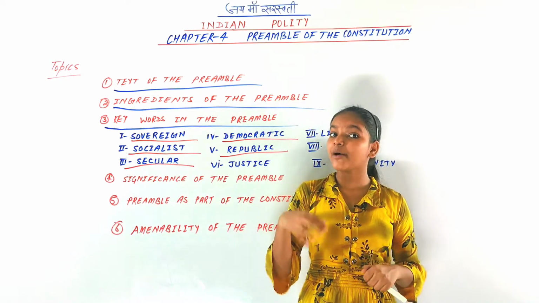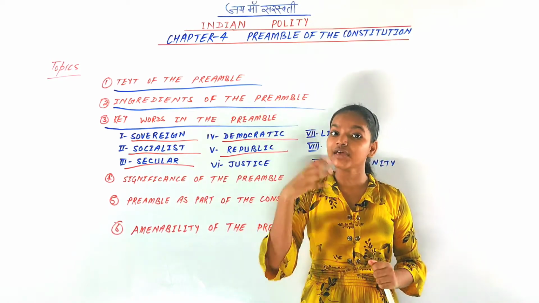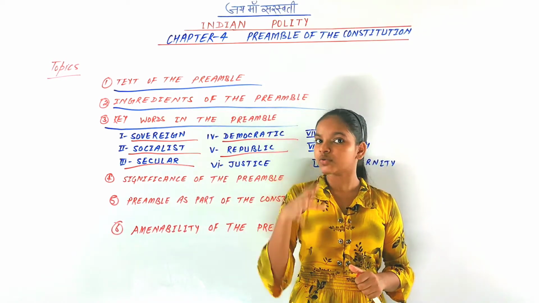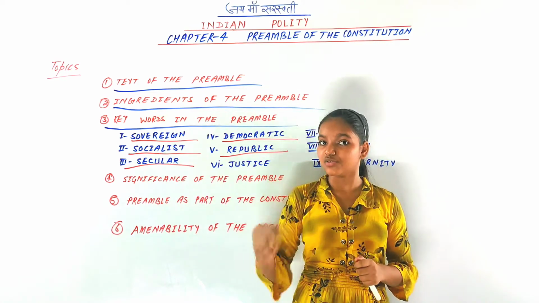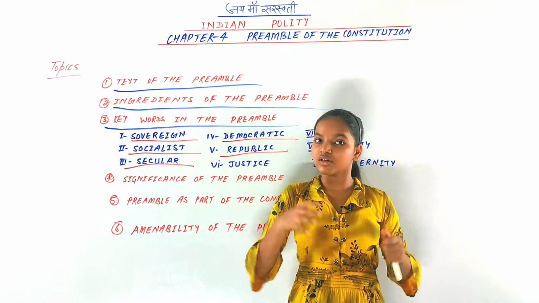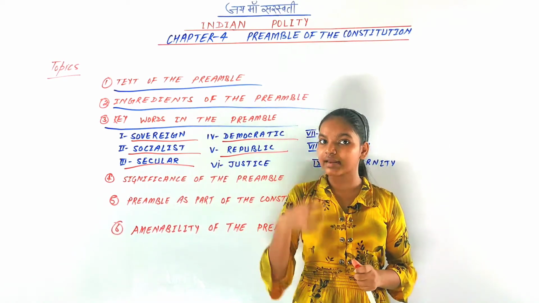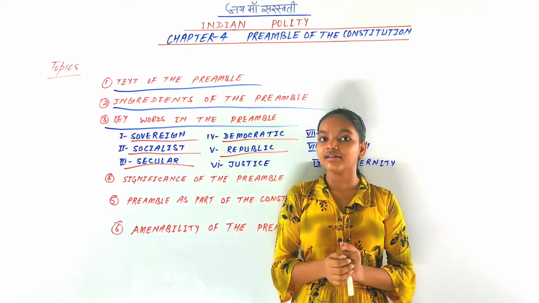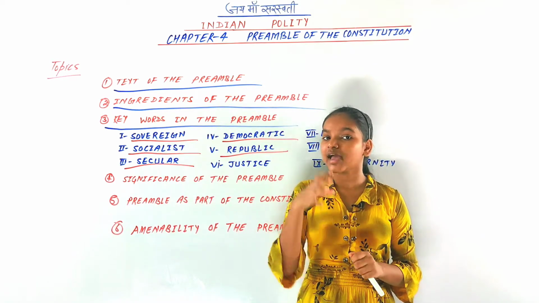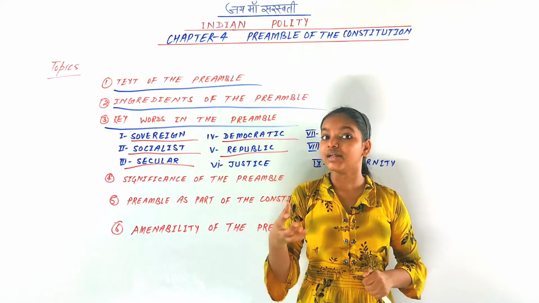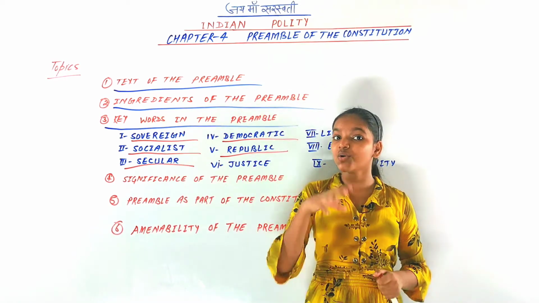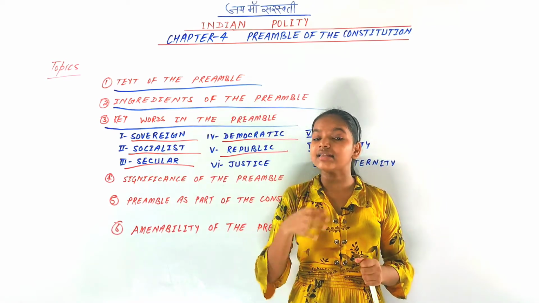If you take the example of Britain, you know that there is the rule of a king or queen who comes by succession. Queen Elizabeth is ruling at present, and before her, she came by succession. So in a monarchy there is a hereditary head who comes by succession. An example is Britain. And next is republic, which has been adopted by India. Republic means that there is not a hereditary head, but a head that is elected.